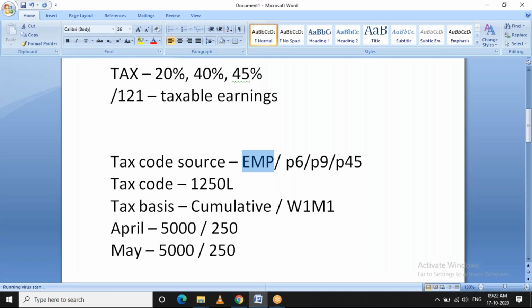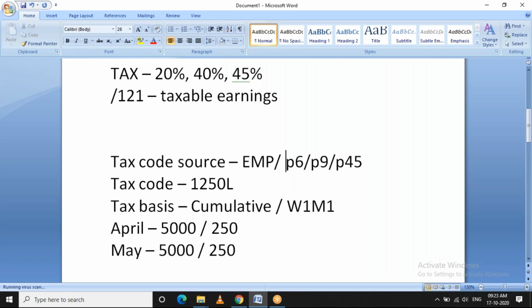If the employee joins a company for the first time, in any company, the tax code source will always be EMP. Okay. Once you're done with the first period payroll and the tax is calculated, those values will be reported to HMRC. There is a standard reporting structure available, which I will cover later in the session. We call it FPS. So those will be reported to HMRC, and after, let's say, 2 periods or the same period, depending, HMRC will decide whether to continue with this same tax code or not.